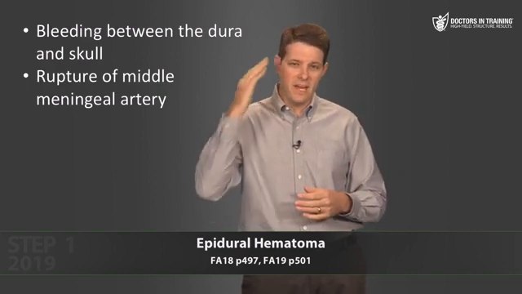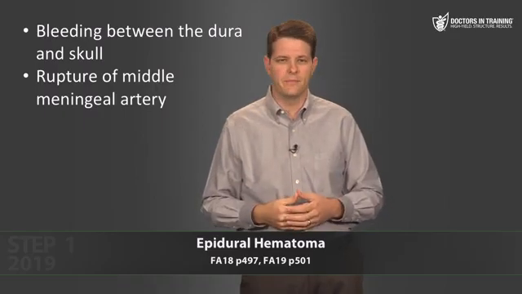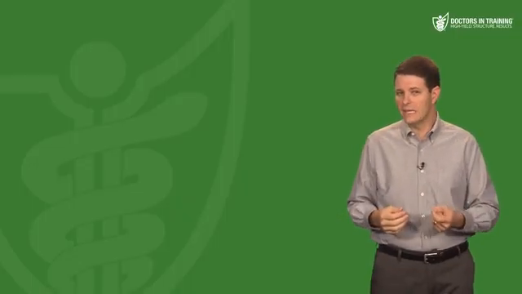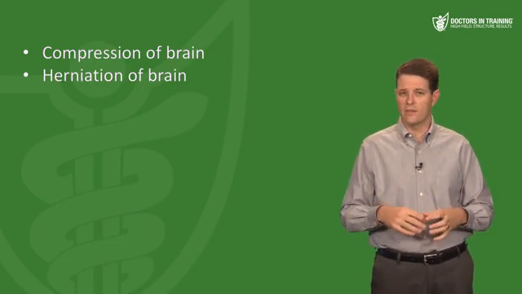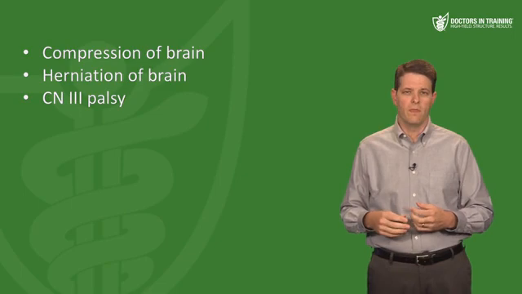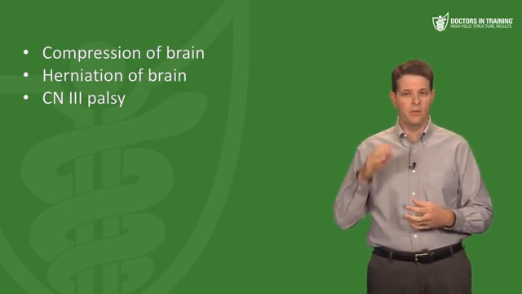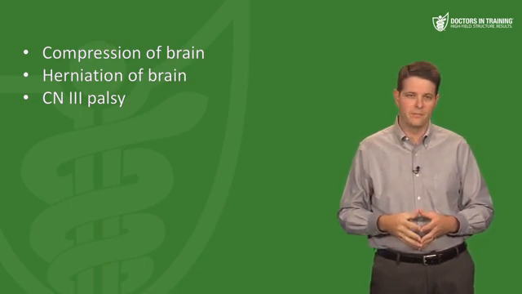If you have trauma to the side of your head that fractures the temporal bone, that can lacerate the middle meningeal artery. And because this is an arterial bleed, a high pressure bleed, as that epidural hematoma expands, it's going to start compressing the brain, and it can cause some herniation of the brain downward across the tentorium. And this can lead to a cranial nerve 3 palsy. So if a patient has a head injury, and then the pupil is fixed and dilated, the eye is looking down and out, that's not a good sign.